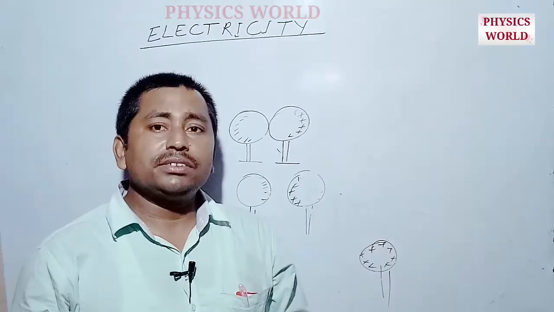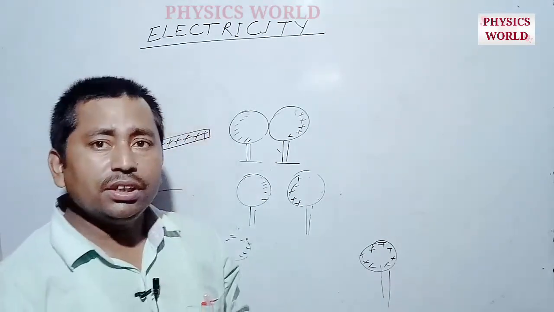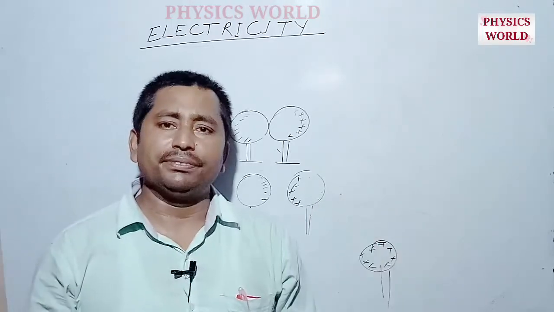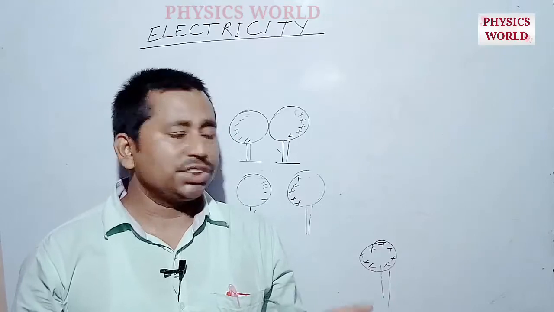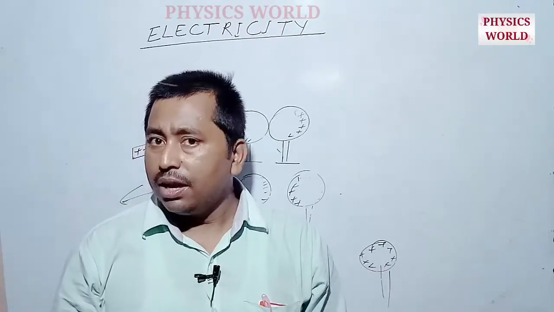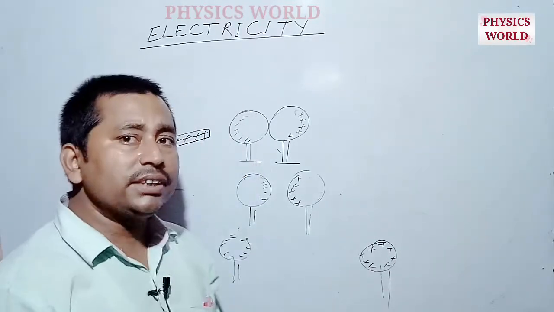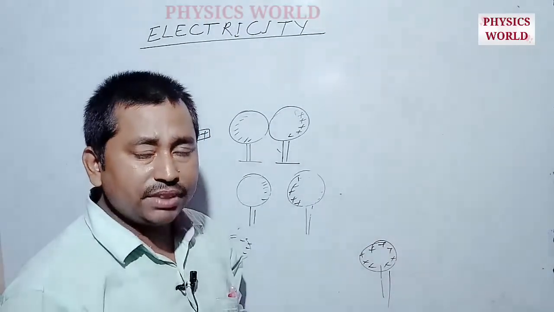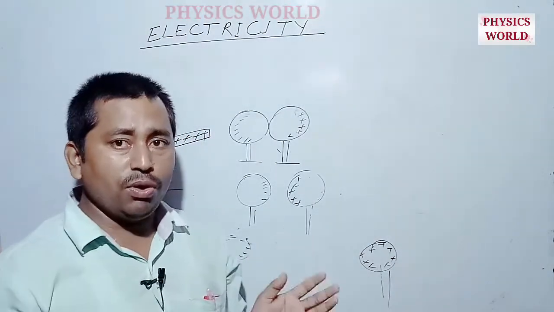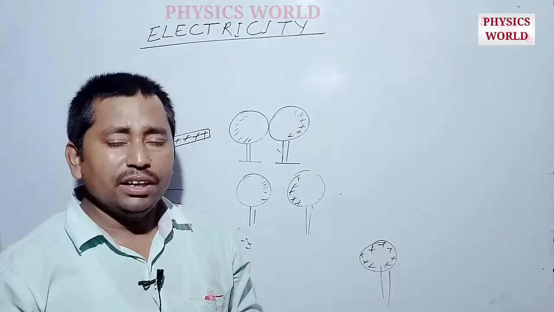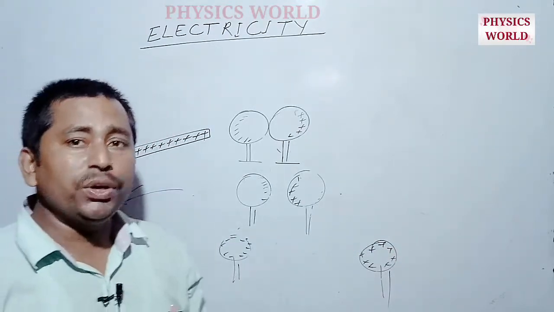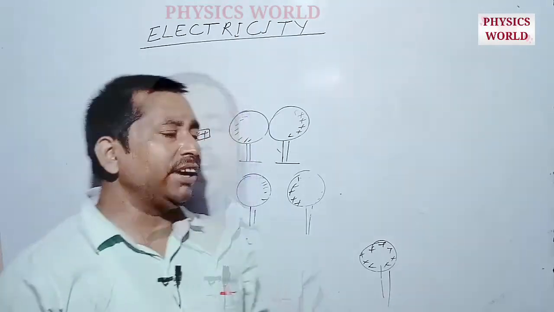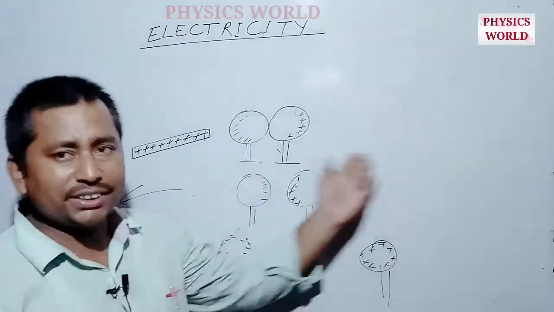Now let us talk more about what happens when charges flow. As you know, the unit of charge is the coulomb, and if there is a flow of charges, then there is a rate of flow of charge. It means we can find a current through any conductor. So what is the current? Electric current can be defined as the rate of flow of charges.